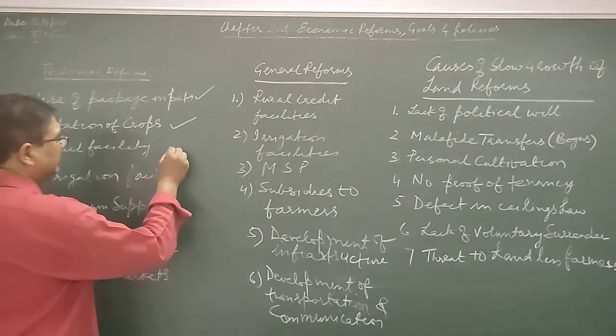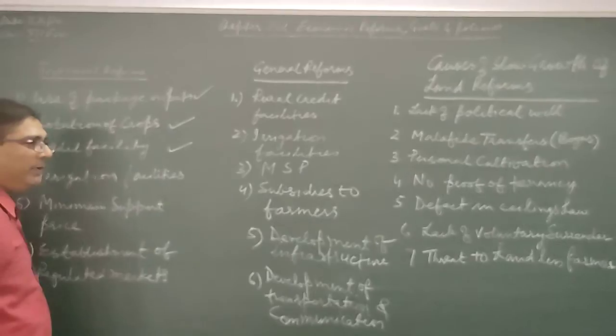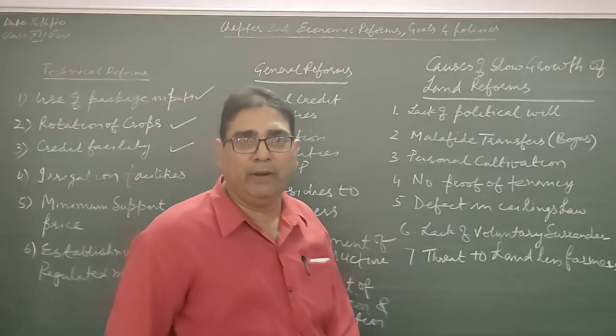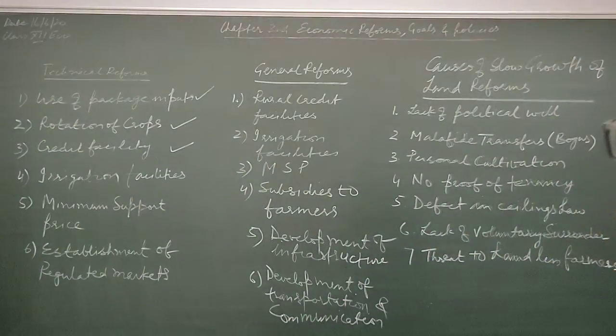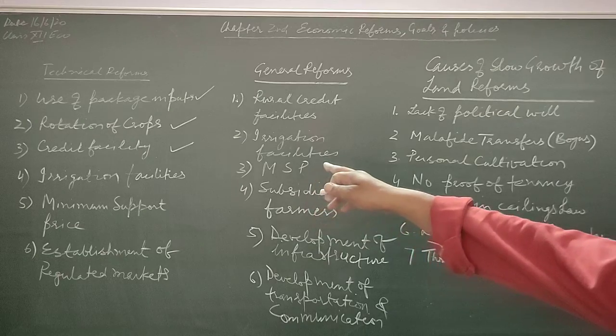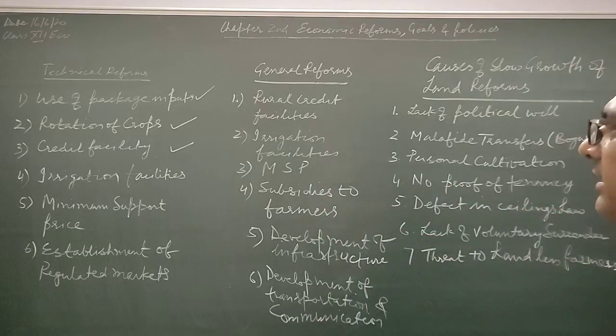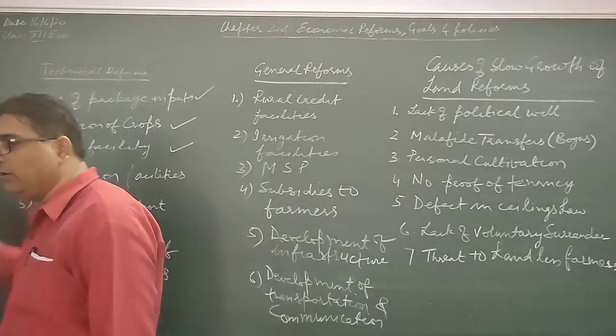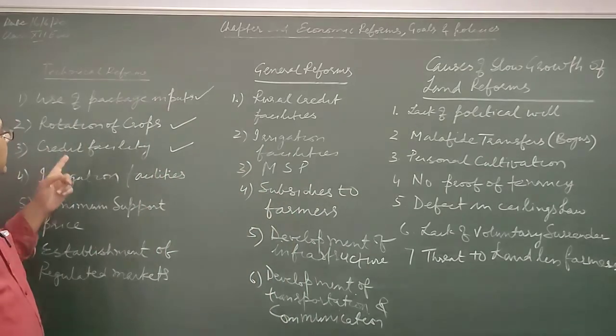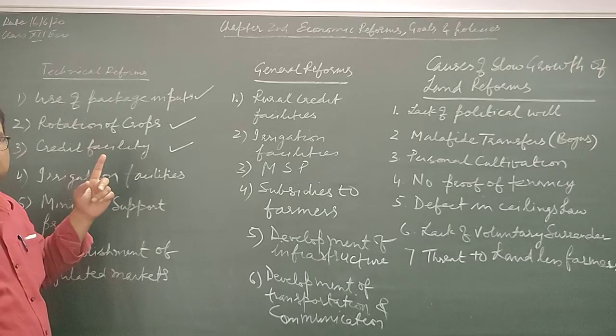Then credit facilities. Credit facilities should be provided by the government or bank to them. This is very, very important. When they have credit facilities, my dear student, they can purchase techniques of production.